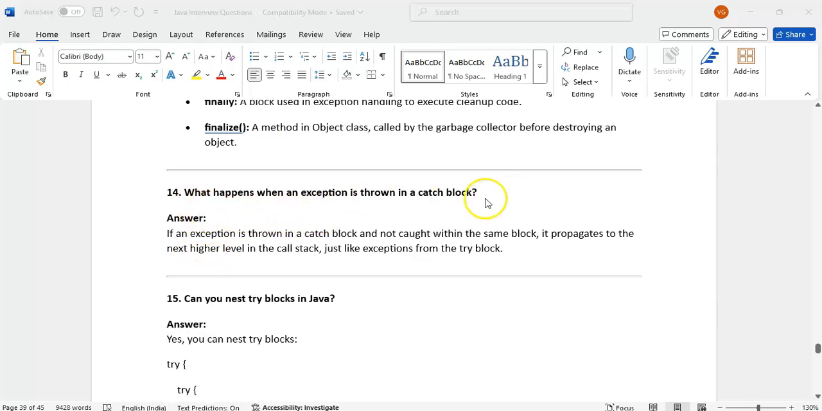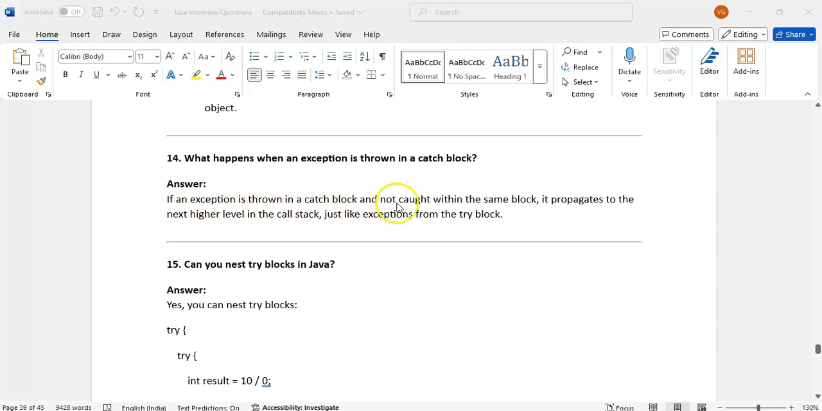Right, what happens when an exception is thrown in a catch block and not caught within the same block? It propagates to the next higher level. Who called? Just now we have seen A, B, C. In the C method we got an exception. C method is throwing in the catch block, throwing the exception again. It will now propagate back to whoever called C, B. It will go to B. It propagates to the next higher level in the call stack, just like an exception from a try block.